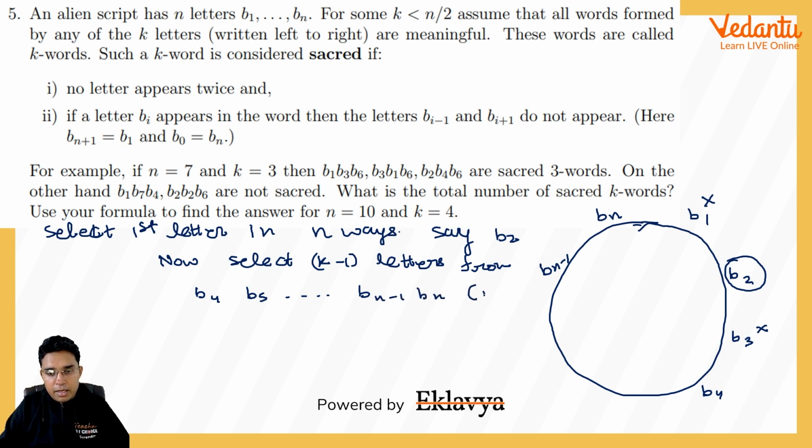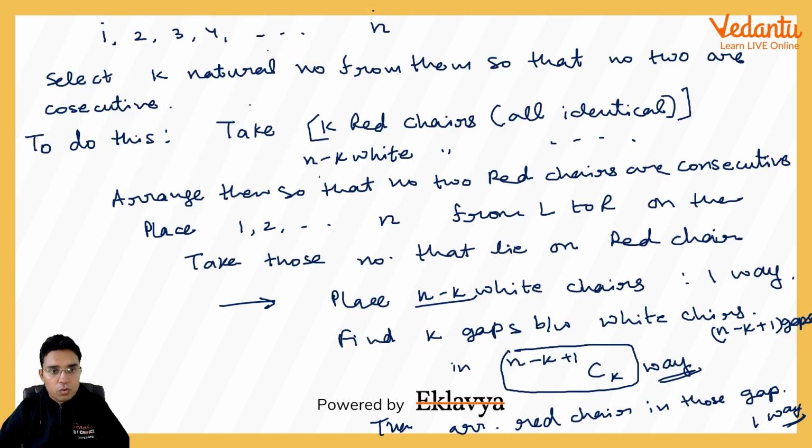You can check, they are total n minus 3. And also after B2 is selected, and because of that B1 and B3 are not selected, this B4 and Bn are not consecutive. You can consider them into a circle, but this sense of circle is gone. We can better take them to be lying on a row. And then it is exactly the same thing which I told you here, that among n we have to select k natural numbers so that no two of them are consecutive.